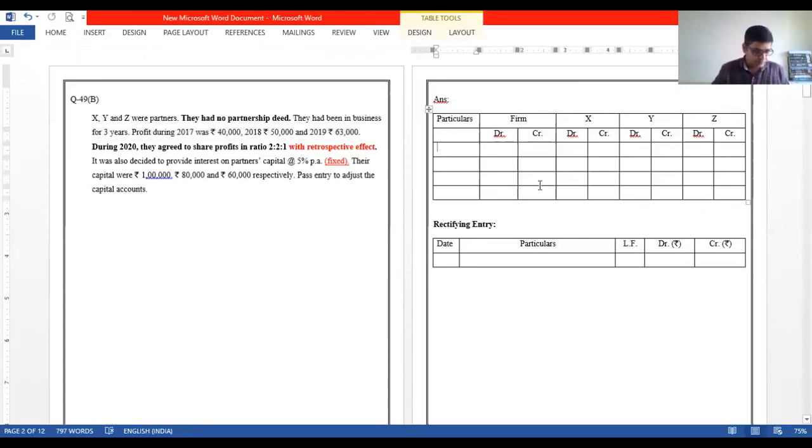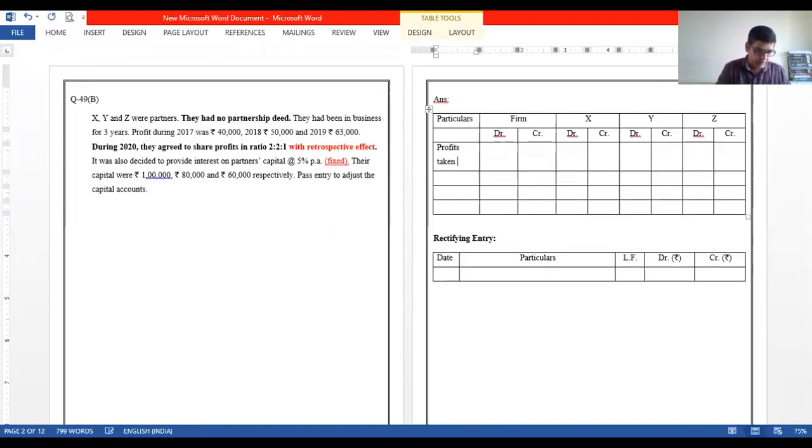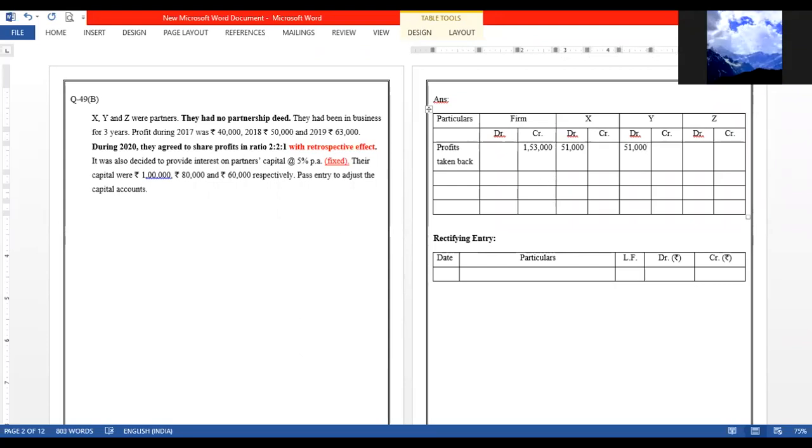So let us take back the profits. When we take back the profits, we all know that it is firm credit and partners debit. 40,000, 50,000 and 63,000. 153,000 is taken back. And now X, Y, Z will get a debit. Now when there is no partnership deed, partners are going to share the profits equally, right? So 51,000 for each partner.